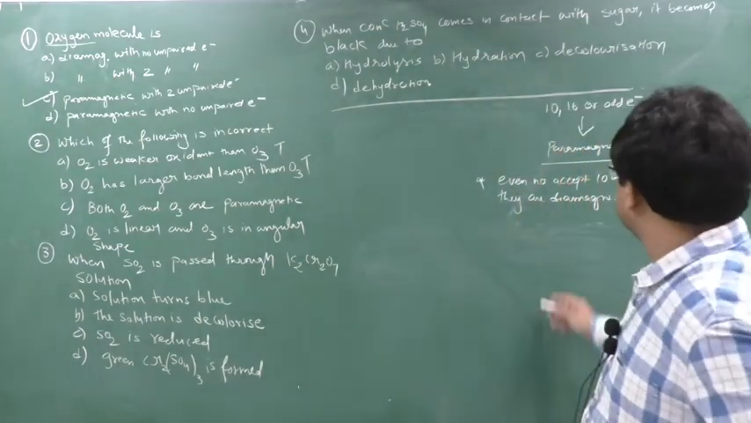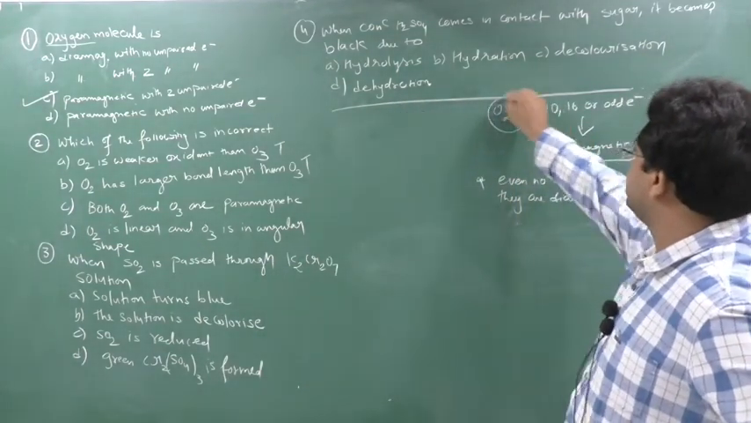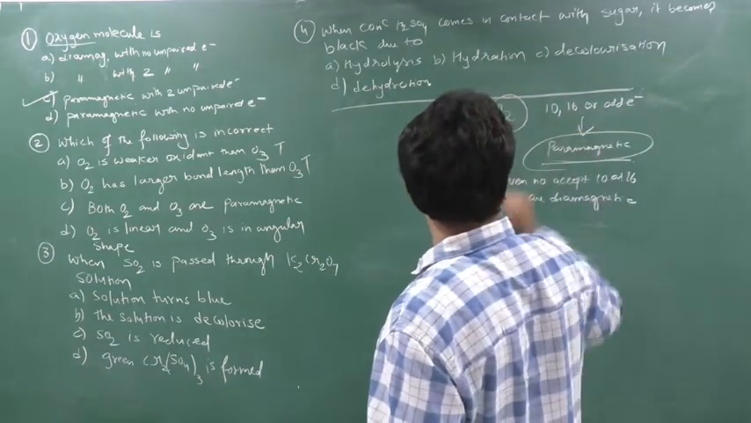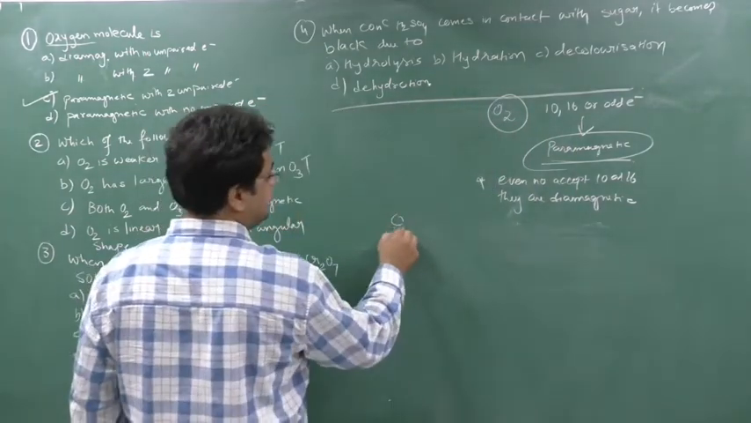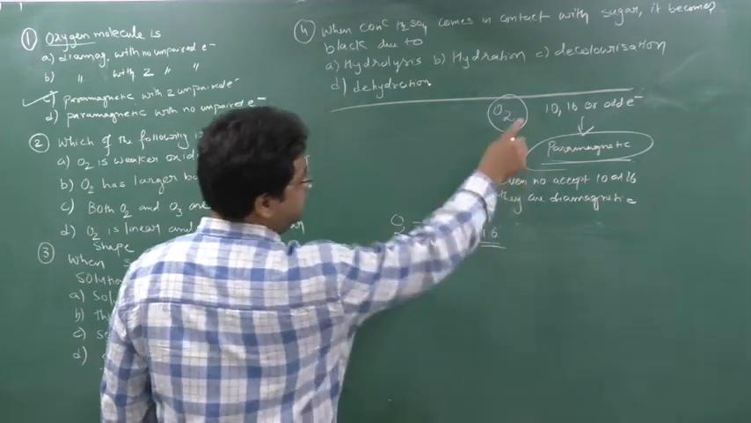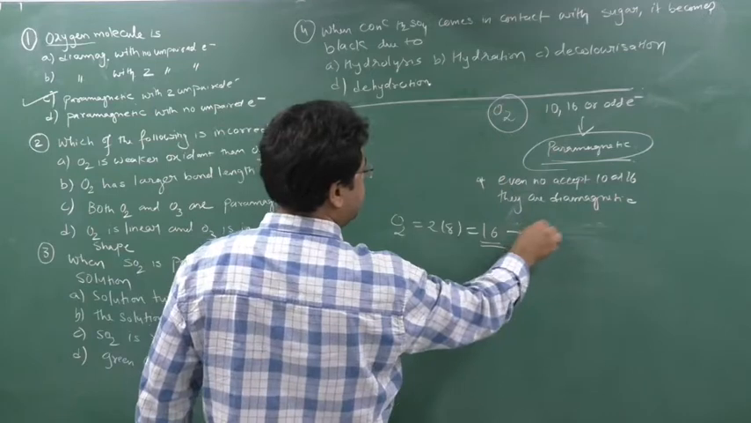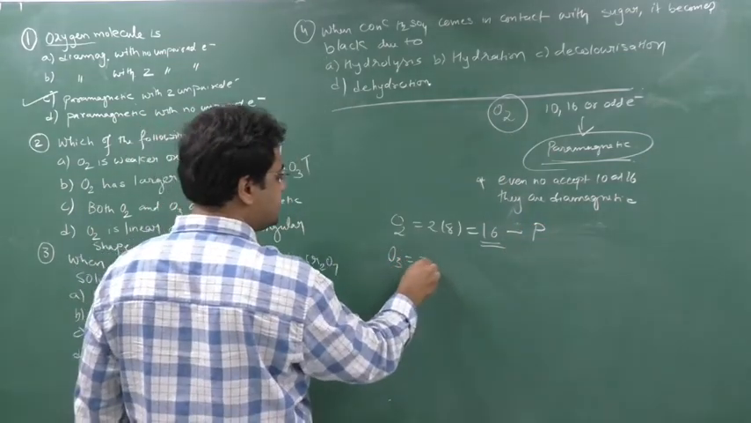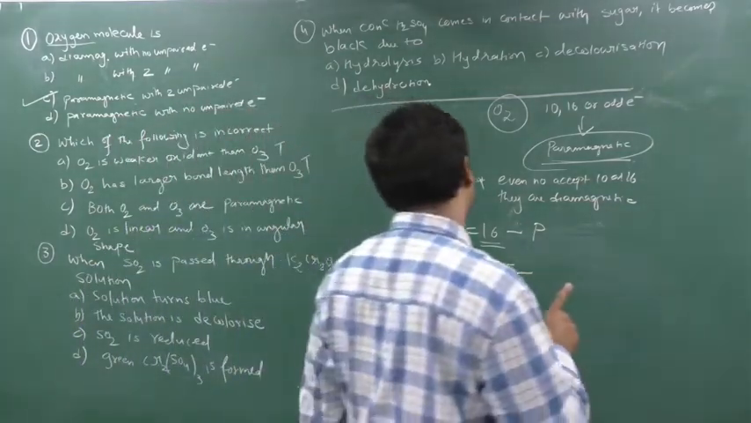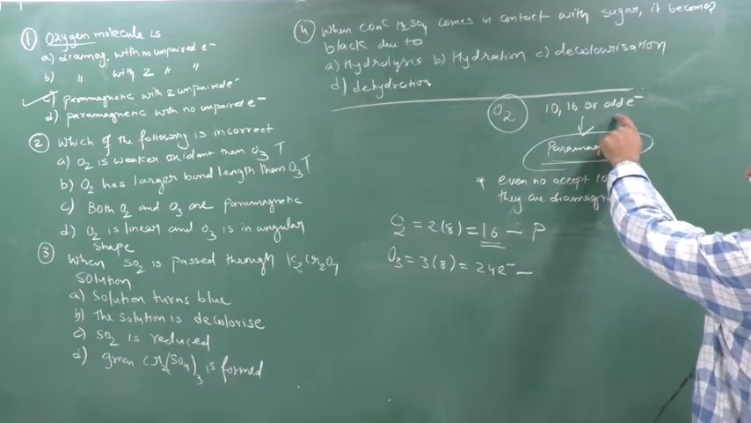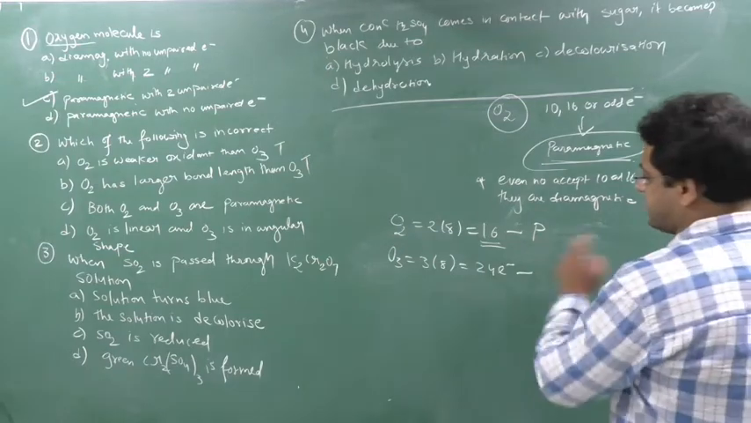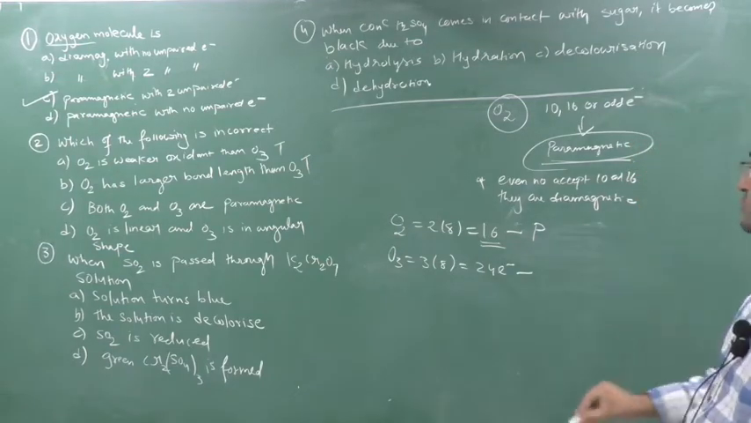This we will see. As we know, O2 is paramagnetic, because I told you 10, 16 or odd number of electrons are paramagnetic. In O2, 2 into 8 means 16 electrons. Let's see about O3. O3 means 3 into 8, 24 electrons. Paramagnetic will be only 10, 16 or odd electrons, but 24 is an even number except 10 and 16, so it is diamagnetic.